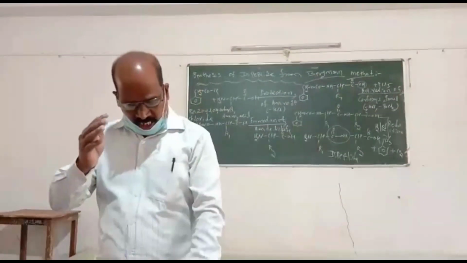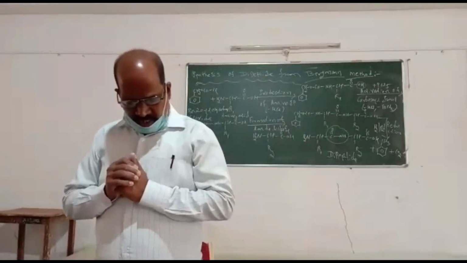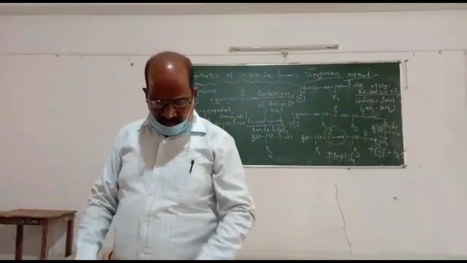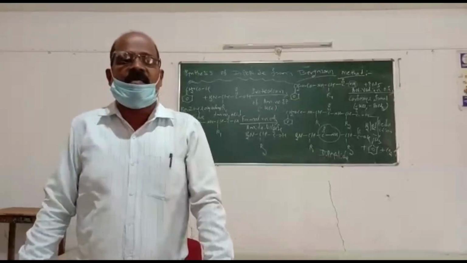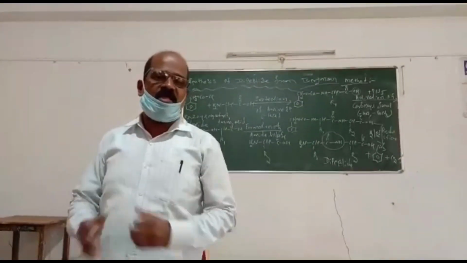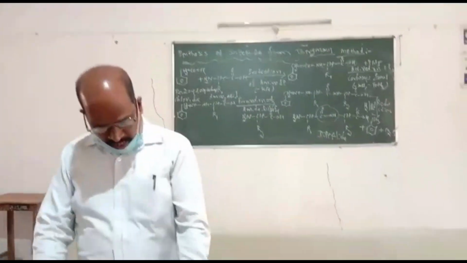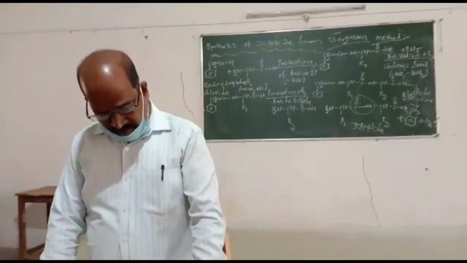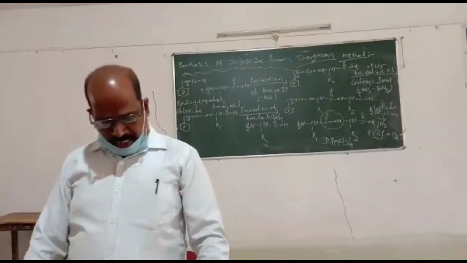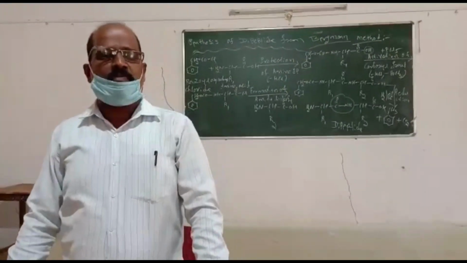But in this case, first you think, what is protein? Proteins are polypeptides with molecular weight more than 10,000. That is called a protein. Proteins are classified mainly into two types according to molecular shape: one is fibrous protein, one is globular protein.